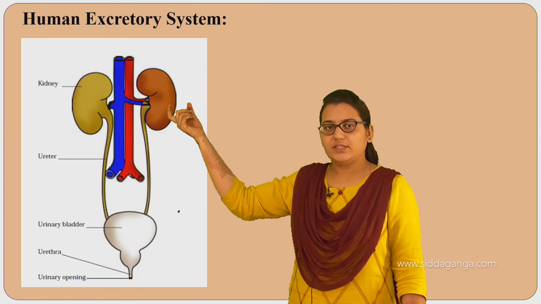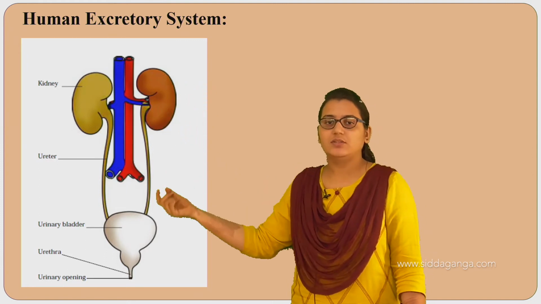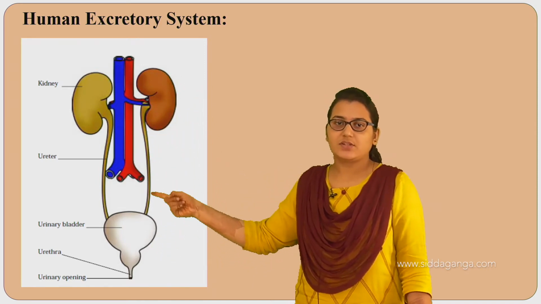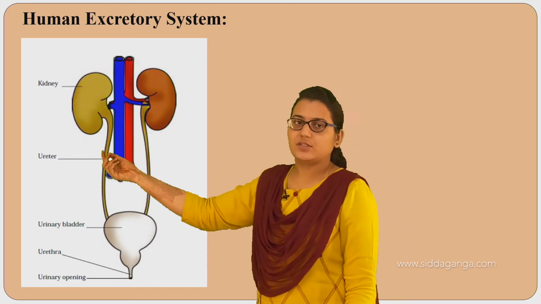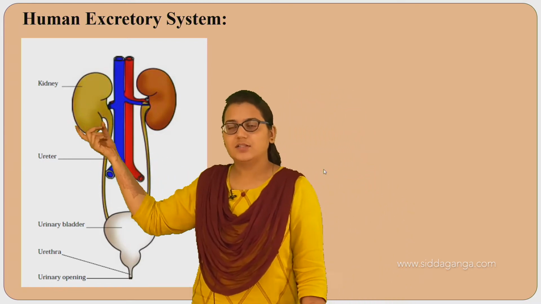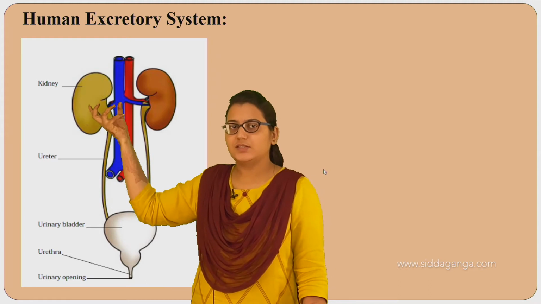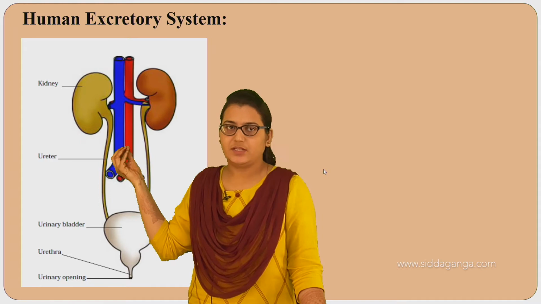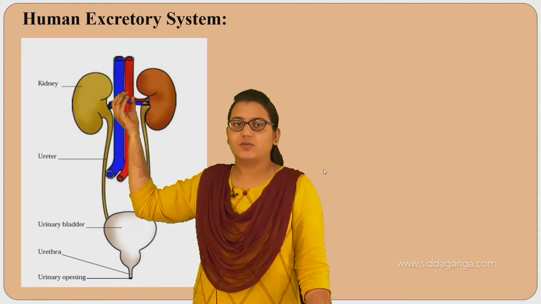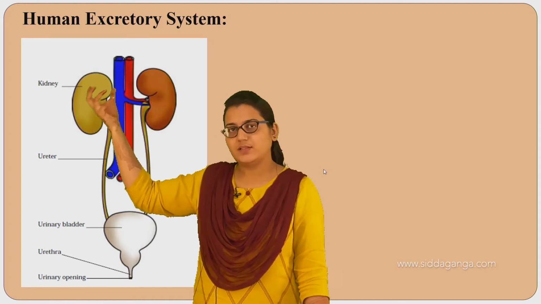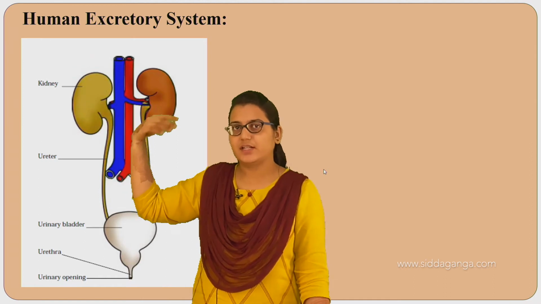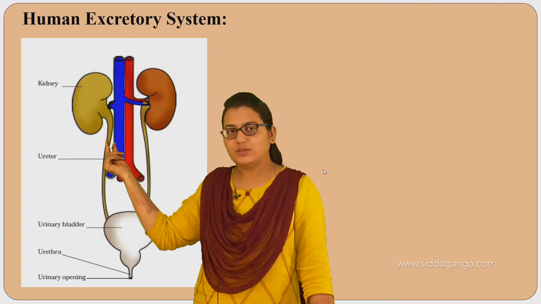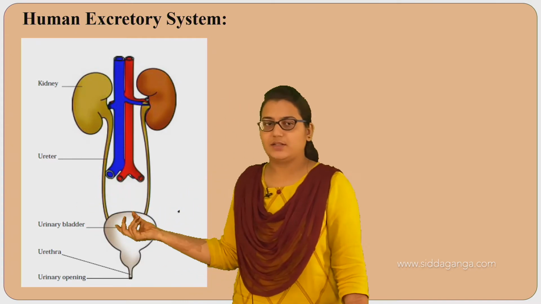Now the urine formed in the kidneys is transported to the urinary bladder through these tubes. These tube-like structures are the ureters. Here in the kidney, urine is formed. Kidneys are the structures which absorb the useful materials which we need, and the harmful material is released, dissolved in water and formed as urine. That is a waste that we release out, right? So that urine is transported through these ureters to the urinary bladder.